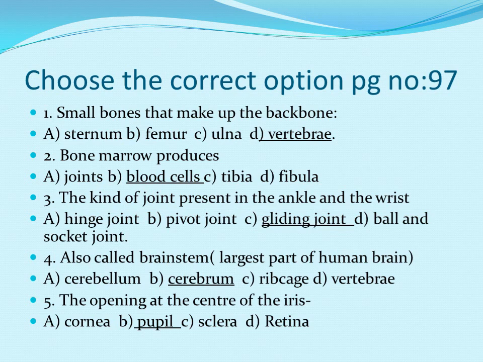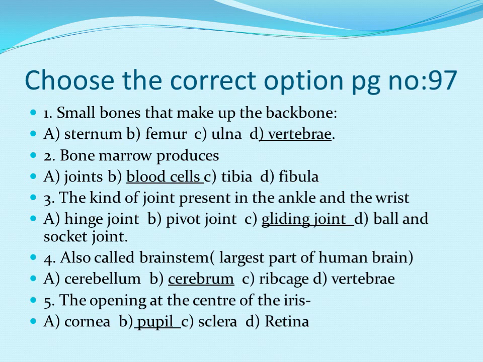The smallest bones present in the backbone are the vertebrae. Second one, bone marrow produces dash. Bone marrow produces the blood cells. Third one, the kind of joint present in the ankle and the wrist. In the ankle and the wrist, the gliding joint is present. Fourth one, it is also called the brainstem, or this is the largest part of the human brain. It is called the cerebrum. The question is wrong. Strike the words also called brainstem and write the largest part of the human brain.